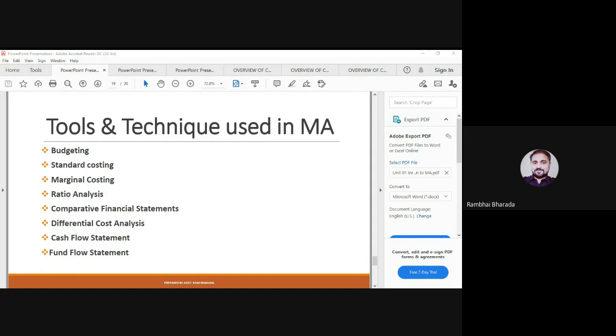Again a list is given to you and you need to identify the right option, and the question will be like which of the following are tools that we are using in management accounting. So here any 3 or 4 tools will be there. You need to select the right option, or maybe the question is asked in a reverse manner, that cash flow and fund flow statements are ... of management accounting. So the answer is tools or techniques, whatever option is given to you.